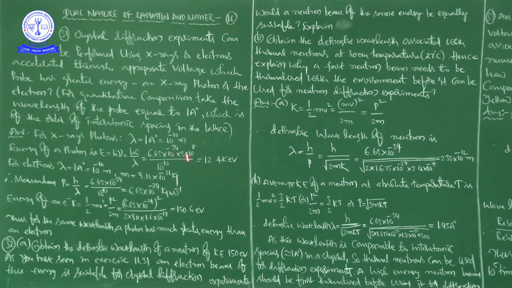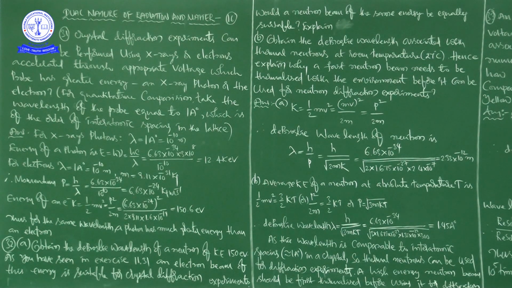These values are in joules, so the answer we will get is in joules, but you have to convert it into electron volt by dividing by 1.6 into 10 to the power of minus 19. After getting the answer in electron volts, you can convert into kilo electron volt, because kilo means 10 power 3. So finally, the energy of a photon in kilo electron volt will become 12.4 kilo electron volt.